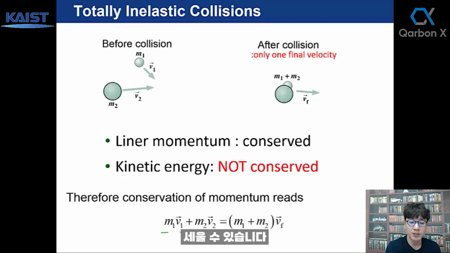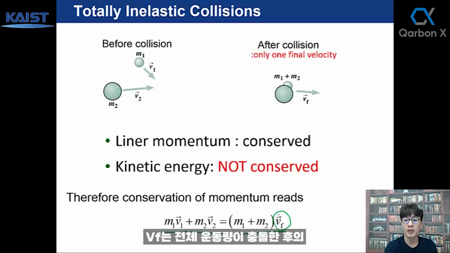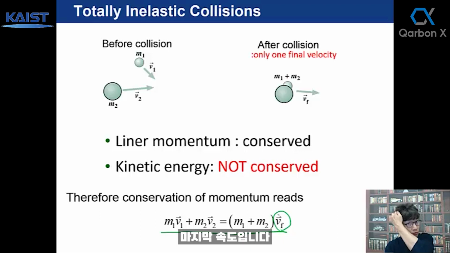Therefore, we can set up this equation. m1 v1 plus m2 v2 is the total momentum before collision, and after collision they move at a common final velocity vf. So (m1 plus m2) vf is the total momentum after collision. Total momentum should be conserved before and after collision, but the kinetic energy is not conserved here.